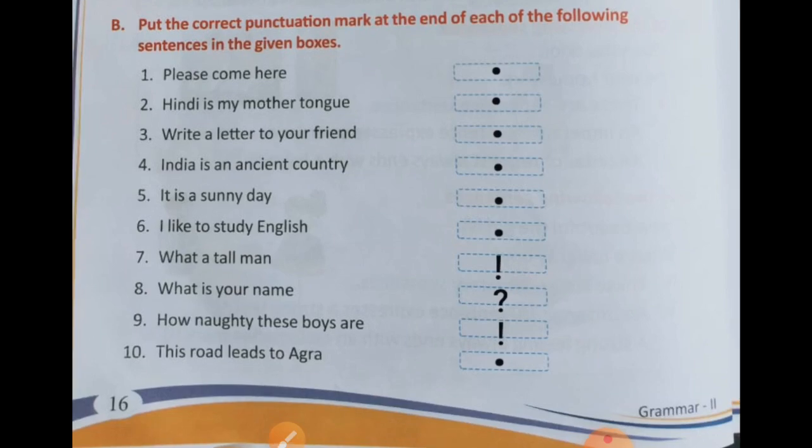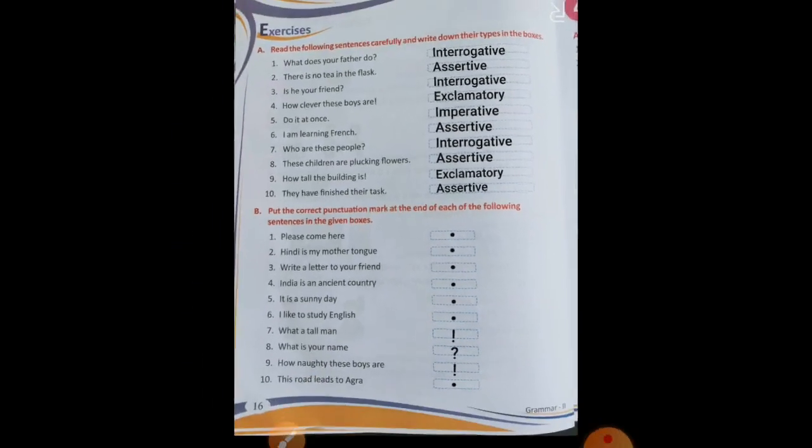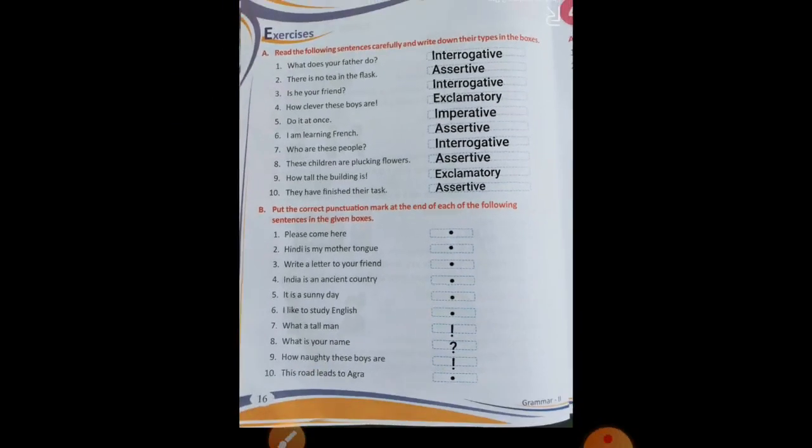So students, this exercise A and B is over, means your full chapter number 3 is over. I hope you all get the explanation and exercise of this chapter, and then your homework is you all have to learn lesson number 2, because I will take your test. I will give you a revision test next week. So all have to learn your lesson number 2, and this work you have to do in your book.